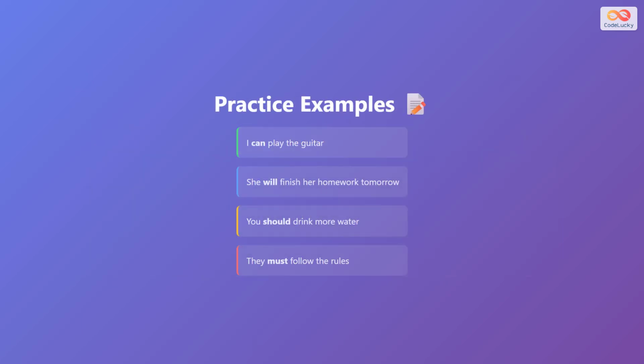Here are some practice sentences using each modal verb. I can play the guitar shows ability with can. She will finish her homework tomorrow shows future action with will. You should drink more water gives advice with should. They must follow the rules shows obligation with must. These examples show how modal verbs are used in real sentences.